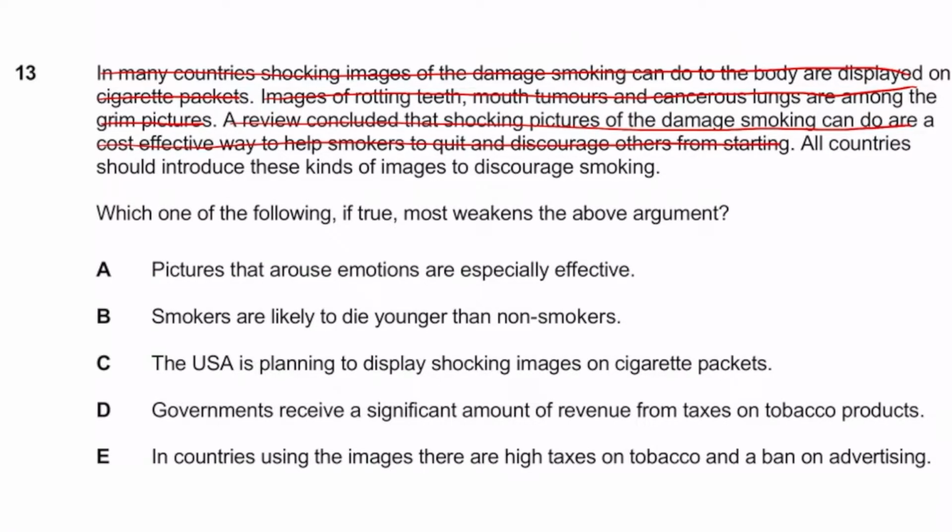And then this: all countries should introduce these kinds of images to discourage smoking. So this is a standard passage, guys, where you have a bunch of reasons at the start and then your conclusion at the end. And the reason we really know this is a strong opinion is because it says it should. It's demanding you to do something, and that's how we know it's really going to be the main conclusion of the paragraph. So basically, the conclusion is that we should be putting bad images of smoking on packets to discourage people. So which one's going to weaken that? Which one's going to suggest that this isn't going to work, basically?